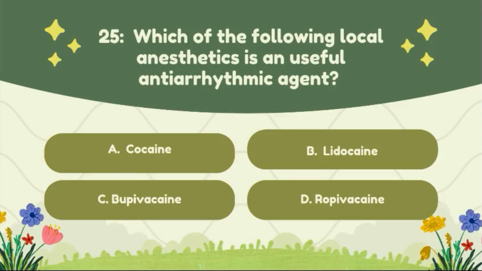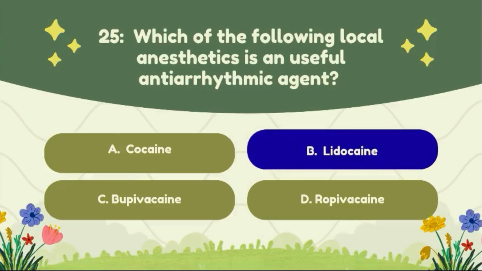Question number 25. Which of the following local anesthetic is a useful antiarrhythmic agent? Option A cocaine, option B lidocaine, option C bupivacaine, option D ropivacaine. The correct answer of this question is option B lidocaine.